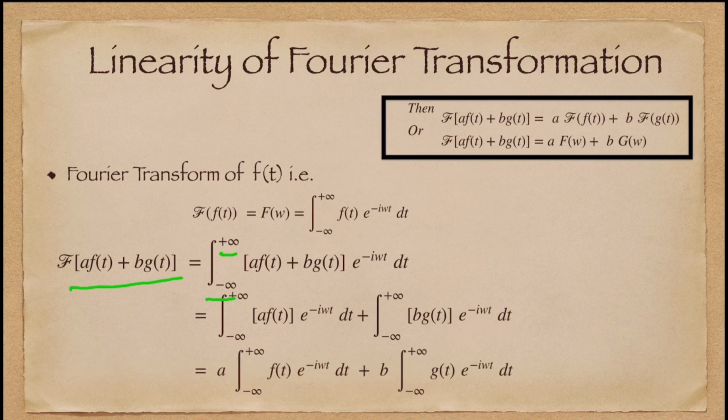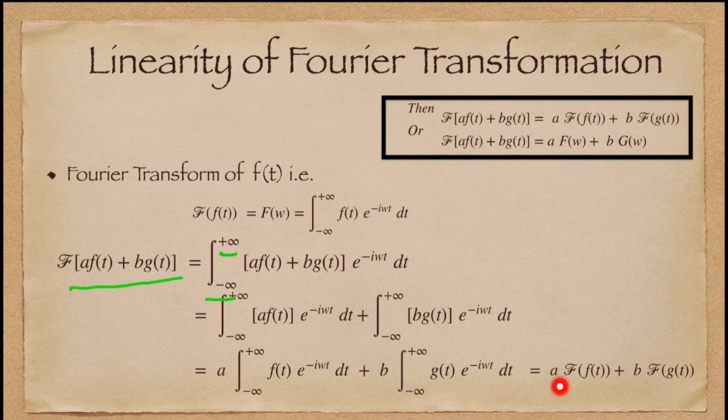If we take a outside, since a and b are constants, that will become a times the integral from minus infinity to infinity of f(t) e to the power minus i omega t dt, plus b times the integral from minus infinity to infinity of g(t) e to the power minus i omega t dt.